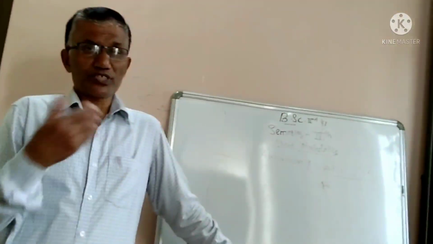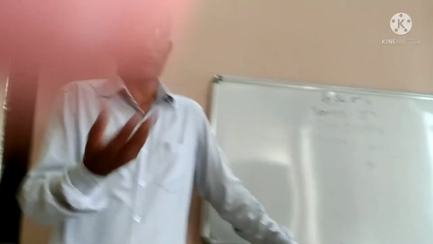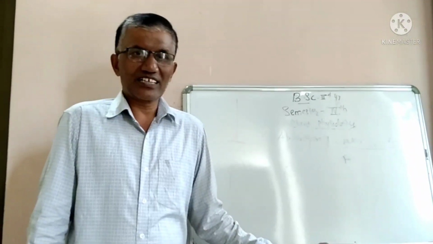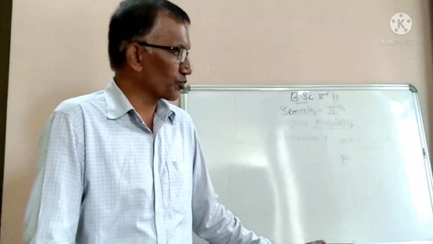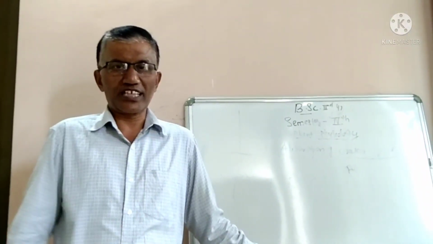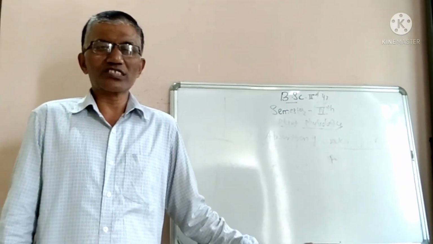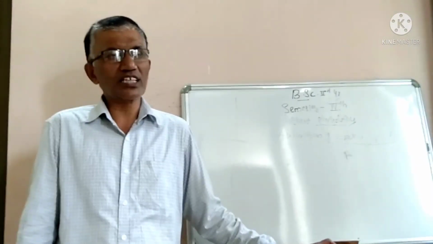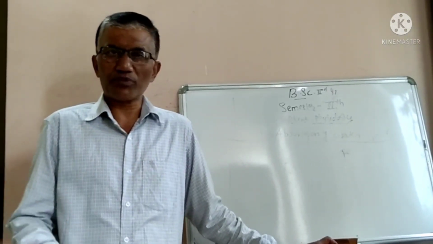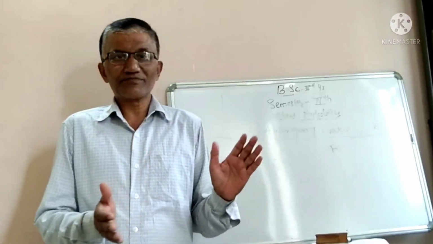Then passive absorption of water means, as we have already seen, absorption of water by plants without using metabolic energy. There are two theories to prove passive absorption of water. One of the most important theories mentioned in your syllabus is Donnan's equilibrium, which proves absorption of water by passive absorption by plants.